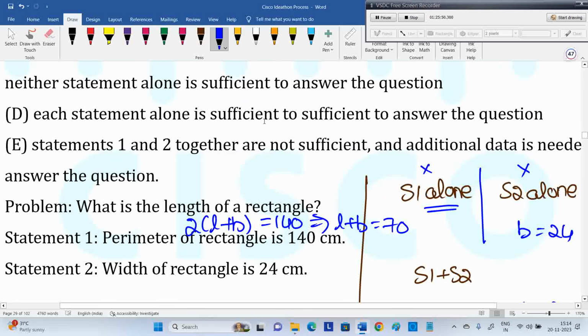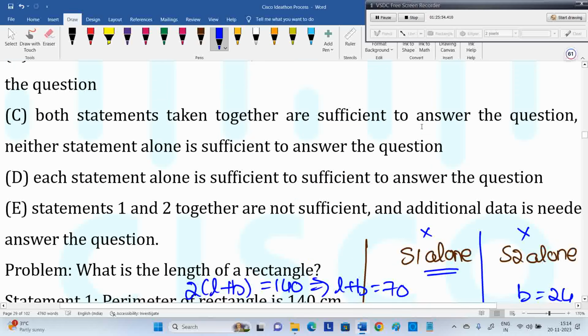There are 5 options. Together not sufficient, is it? No, together, option C: both statements together sufficient. Some questions, one alone is possible, so try two alone also, because option D is each statement alone. Some people try one alone and stop the process.